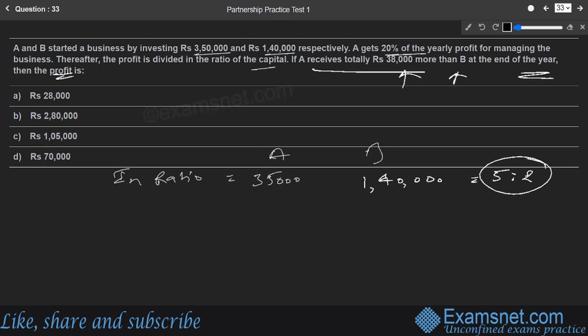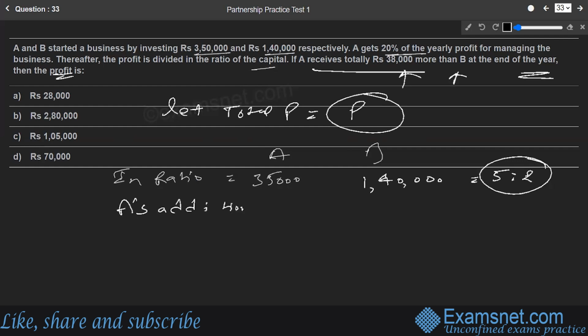So let us assume the total profit is P. Now they have said one more thing, that A has got 20% of the yearly profit for managing the business. So A's additional profit is how much? It is 20% of the total profit, which we have assumed to be P.